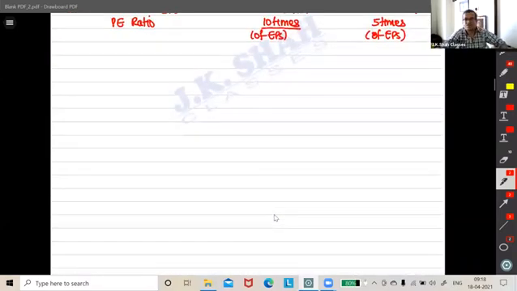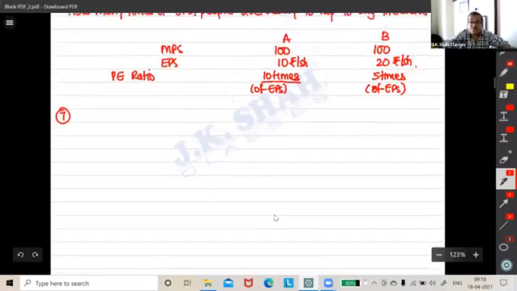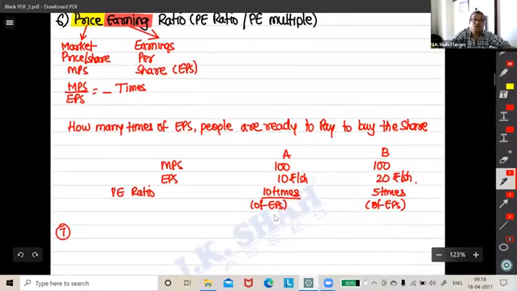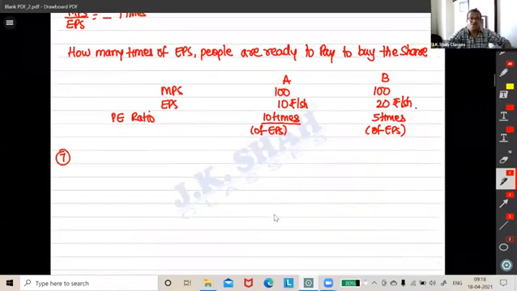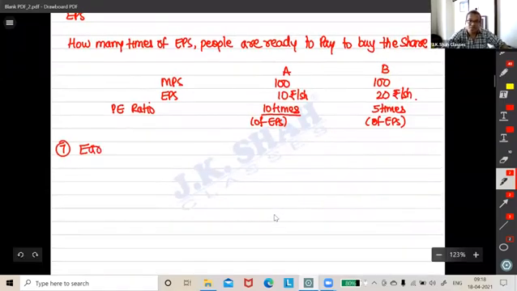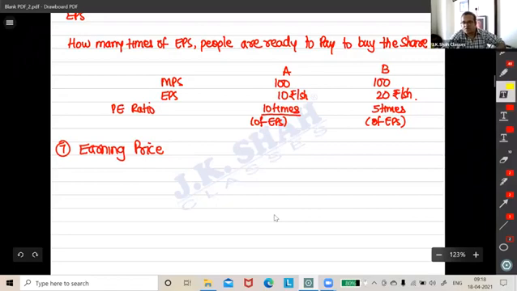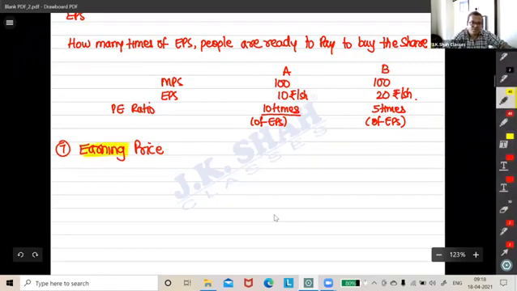So let's talk about the next, seventh ratio. Literally the reverse of this, guys. What was this ratio? Price earning ratio. Now we are doing the earning price ratio, earnings to price. You should be able to form the formula.